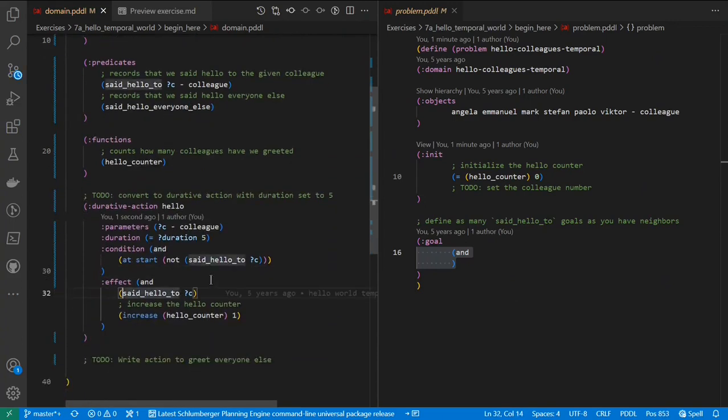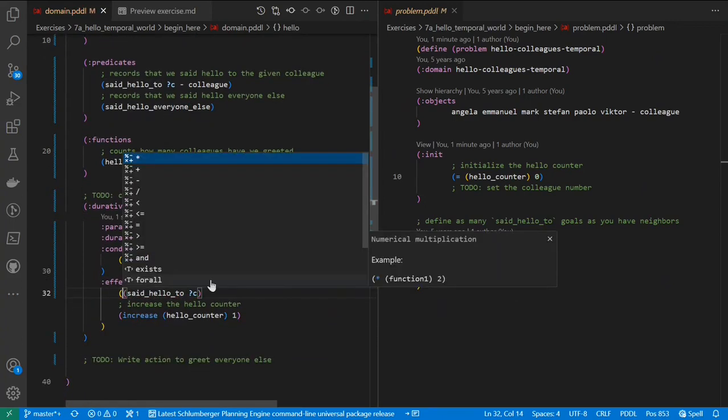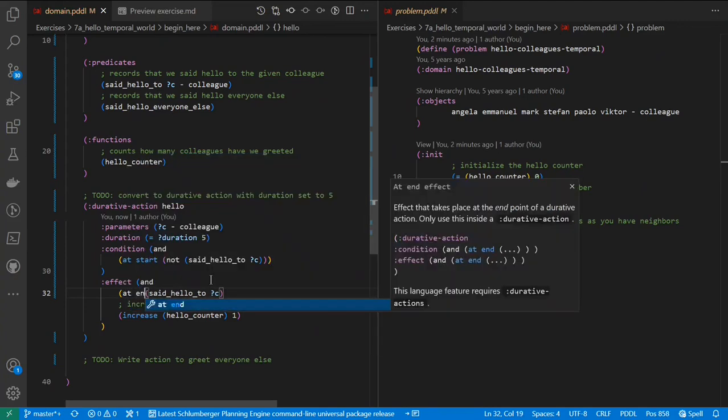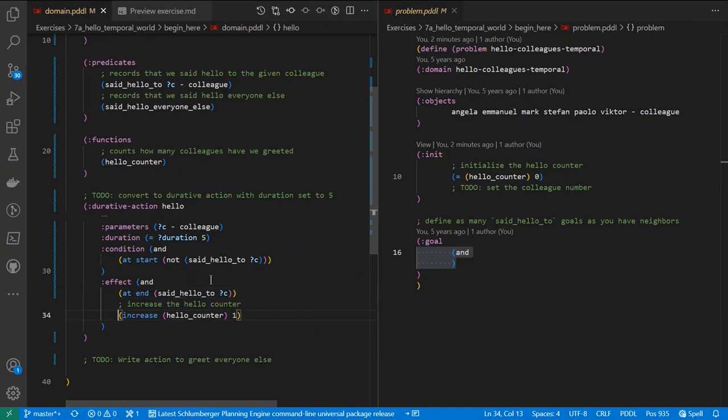And effects. When we said hello to someone, we should really gather the benefit of it at end, as well as increasing the counter. We increase it when we are done greeting that person. Let's just make sure I'm closing all the brackets correctly. And maybe I'm not, or what is it? I'm missing a requirement, durative actions.